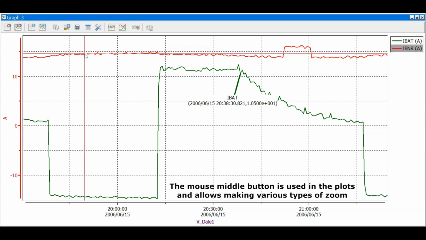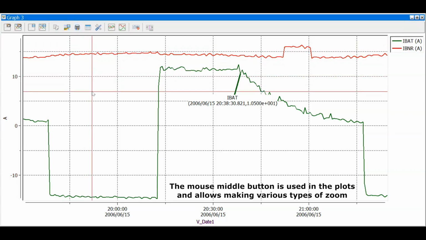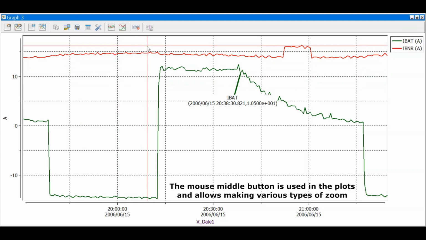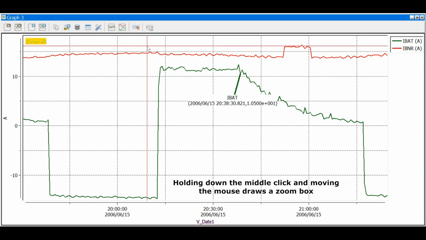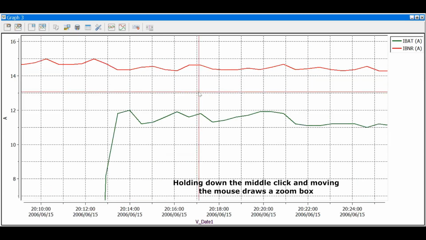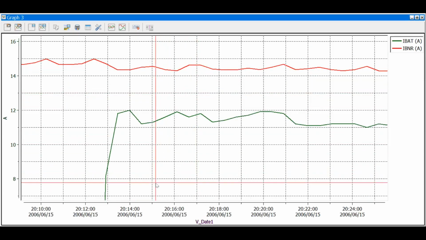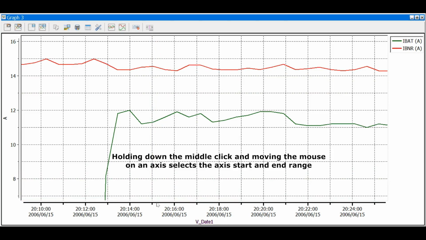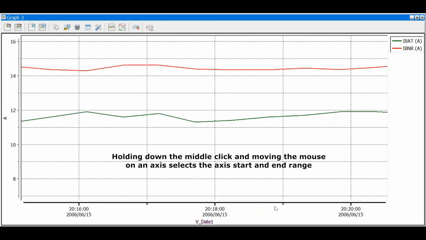The mouse middle button is used in the plots and allows making various types of zoom. Holding down the middle click and moving the mouse draws a zoom box. Holding down the middle click and moving the mouse on an axis selects the axis start and end range.